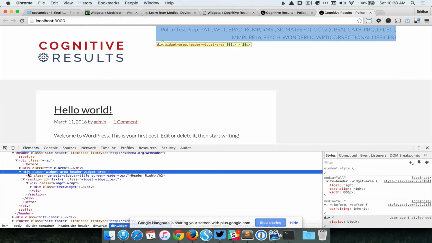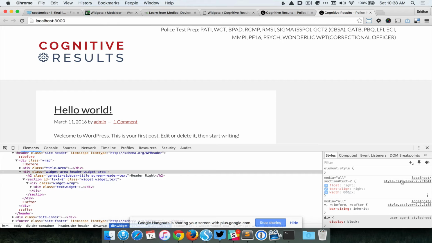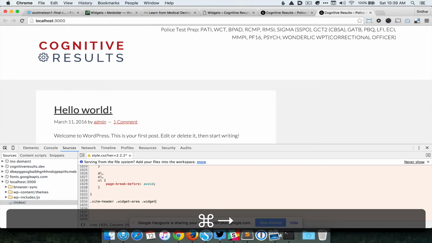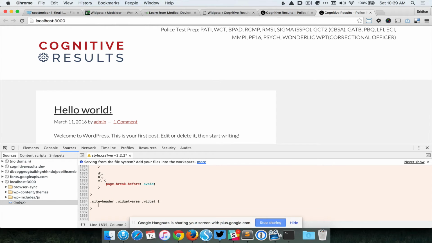Yeah. Okay. So this is the site header widget area. I'm gonna grab that CSS selector, and this is the text inside the text widget. So I'll just go to style.css in my browser, go all the way to the end. So what I'm doing now is I'm basically writing some CSS in the browser, and once I'm happy with it, I'm gonna copy it into the style.css of the child theme.